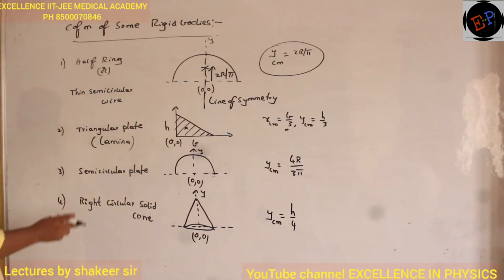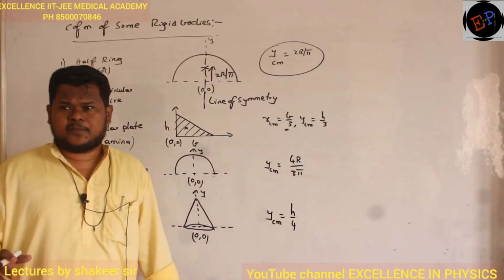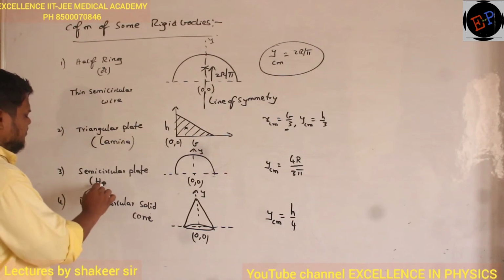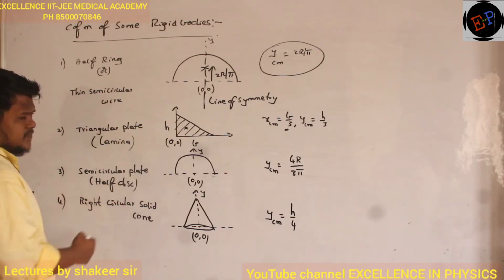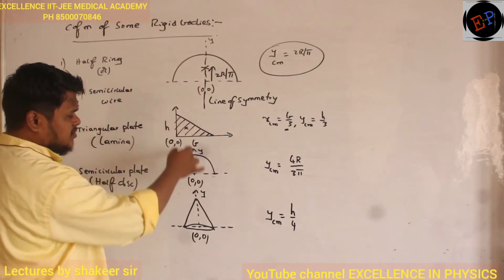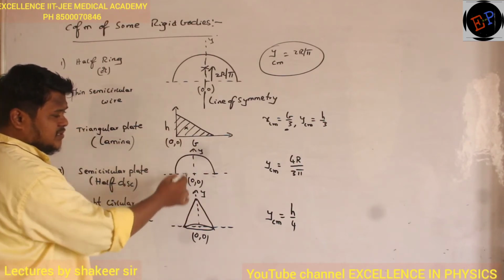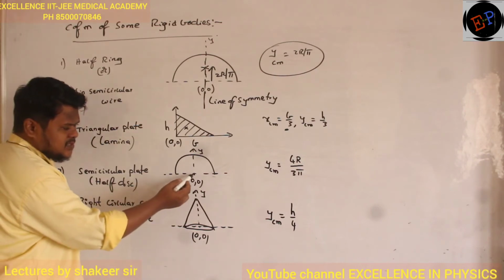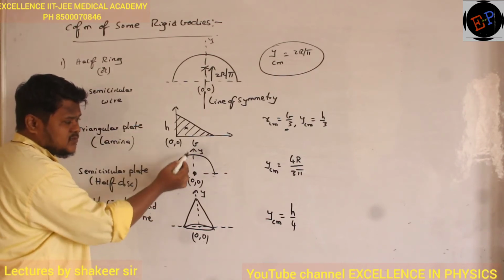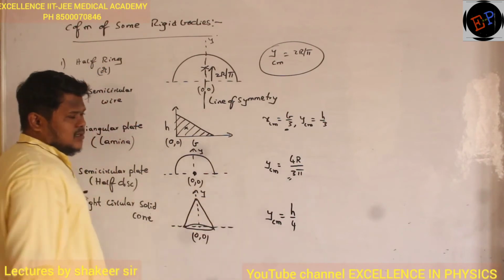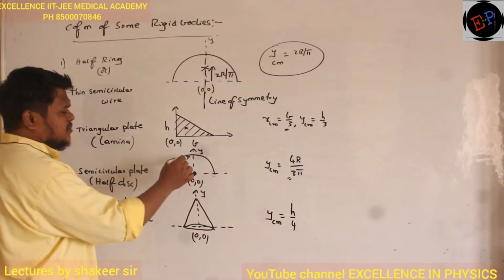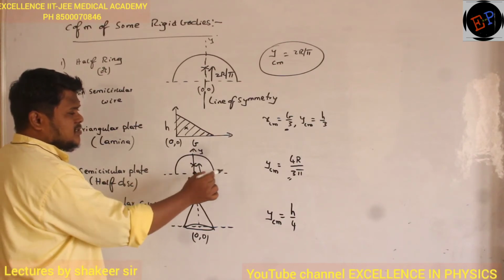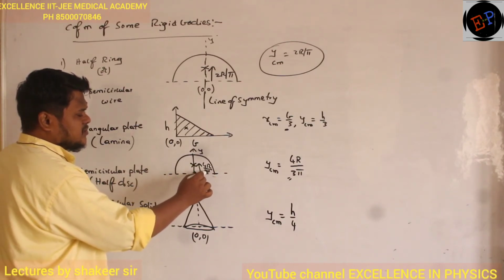Understood, no? Then semicircular plate. Semicircular plate means what? Half disc. This is a half disc. Okay? And for a half disc, again there is some symmetry, no? Symmetry is present on the y-axis and center of mass must lie on the line of symmetry. So this is the reference I am taking. From the reference, what is the position of center of mass? 4r divided by 3 pi. It means it will be somewhere here. What is this height? This height is 4r divided by 3 pi.